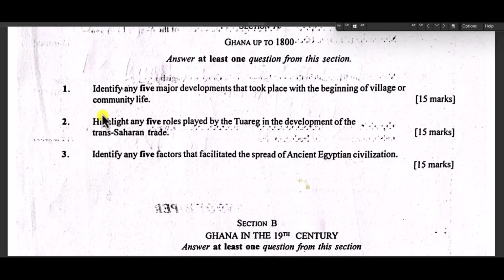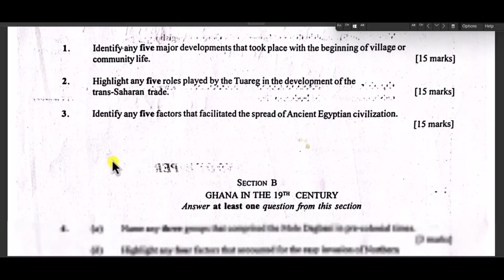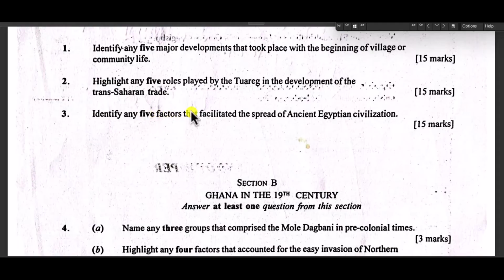Now question 2, highlight any 5 roles played by the Tuareg in the development of the trans-Saharan trade. And this topic also is an objective topic. But also bear in mind, I will do a separate video for the objectives, so you can scan through the channel. You may see the objectives in the playlist, the WASSCE questions. Then we have here, identify any 5 factors that facilitated the spread of ancient Egyptian civilization. We also take a look at this question over here.